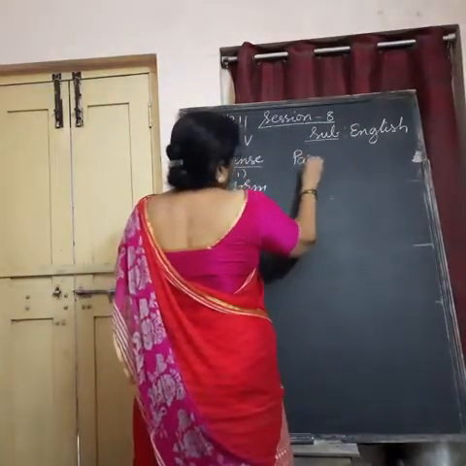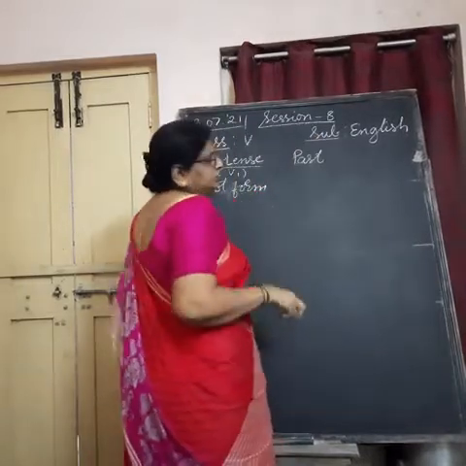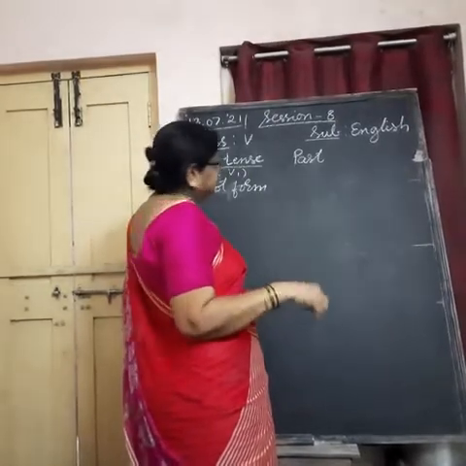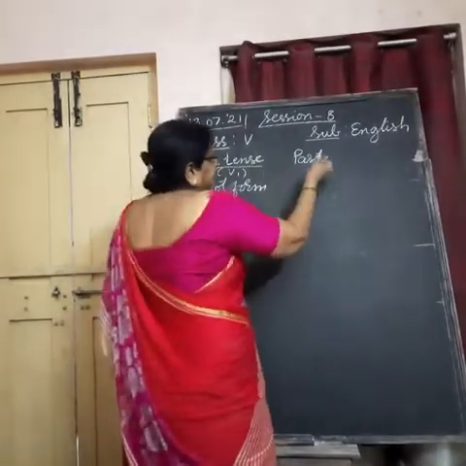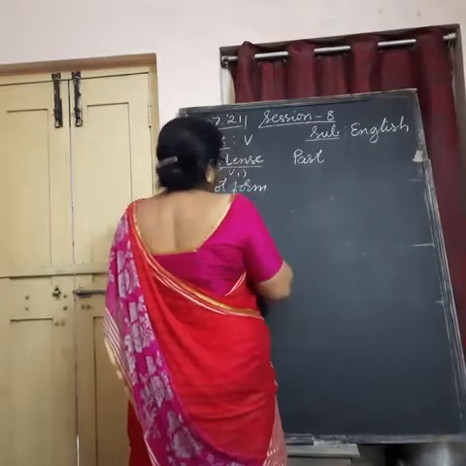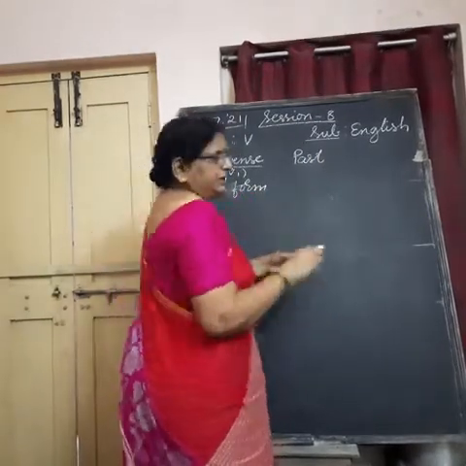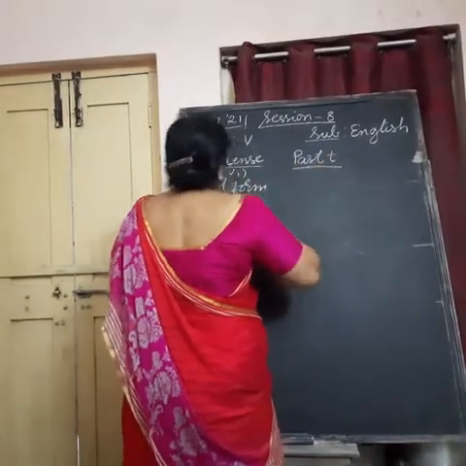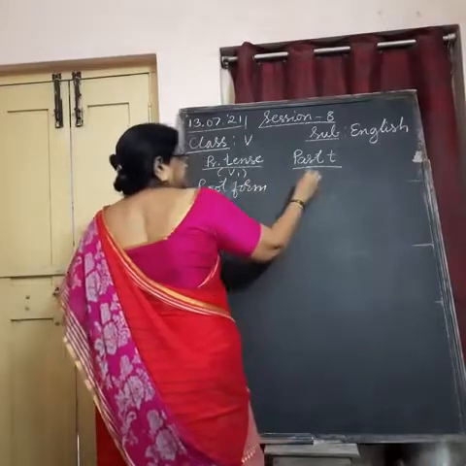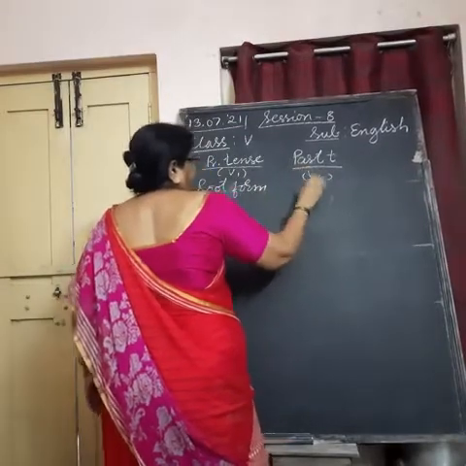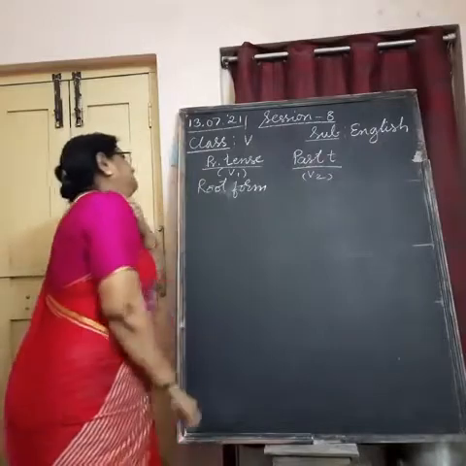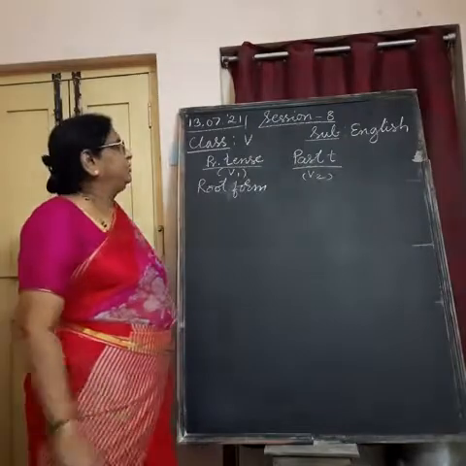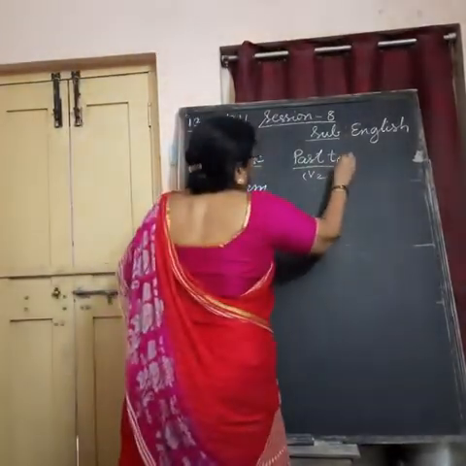We are not doing anything with the future tense today, because I already explained to you how to form the simple future tense. It is just by adding will plus the root form: will come, will go, etc. And now it is the past tense form. Understand? This is called the V2 form of the verb. Simple present tense is called V1 and simple past tense is called V2 form of the verb.